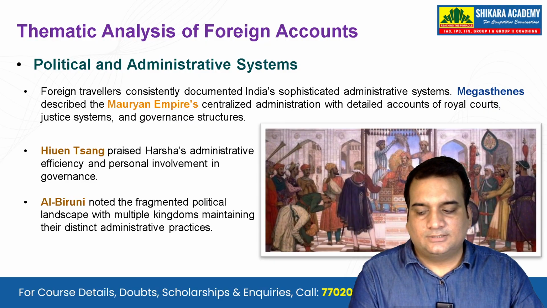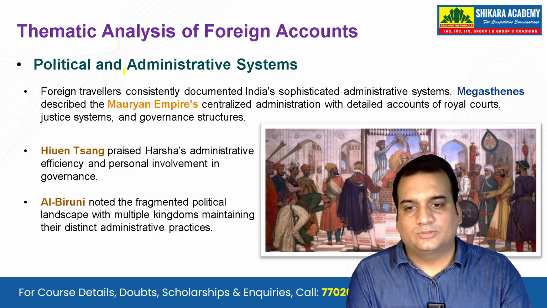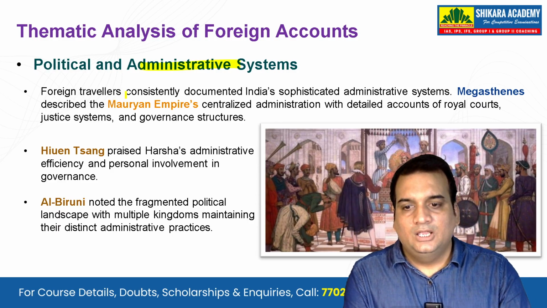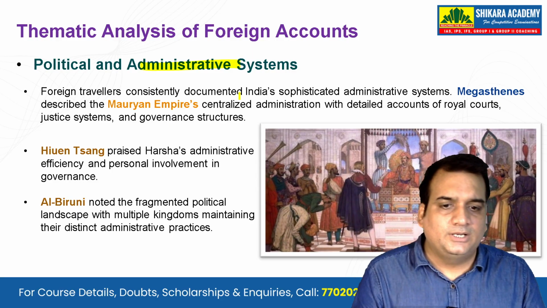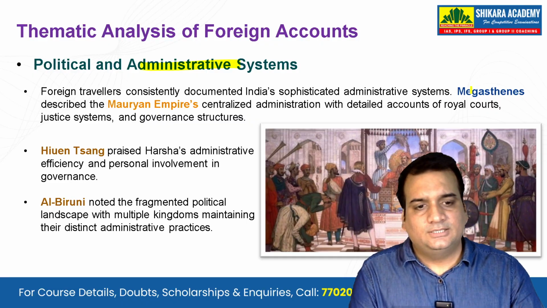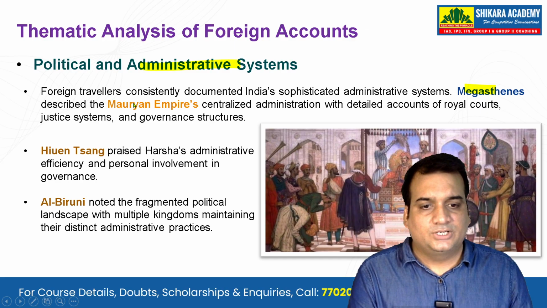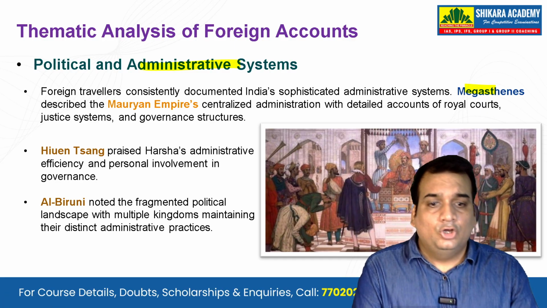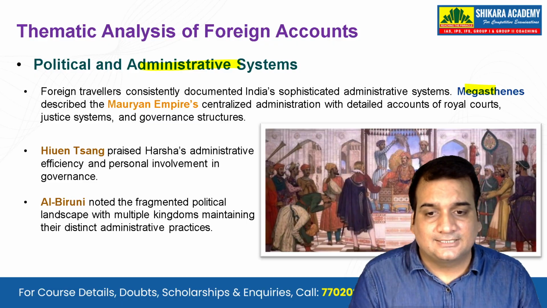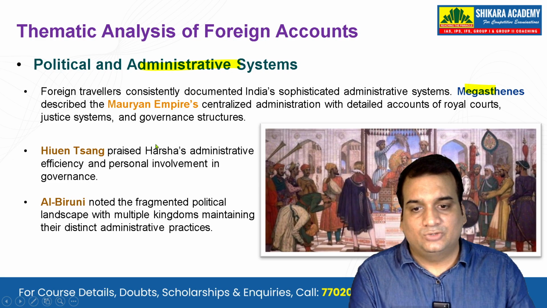Let's see next the thematic analysis. So the thematic analysis of the foreign accounts: political and administrative systems. Foreign travelers consistently documented India's sophisticated administrative systems. Megasthenes described the Mauryan Empire's centralized administration with detailed accounts of royal courts, justice systems and the governance structure. So this is something that you should note down.